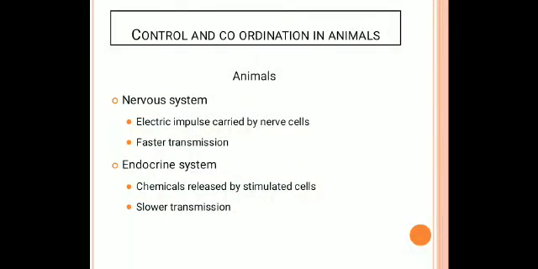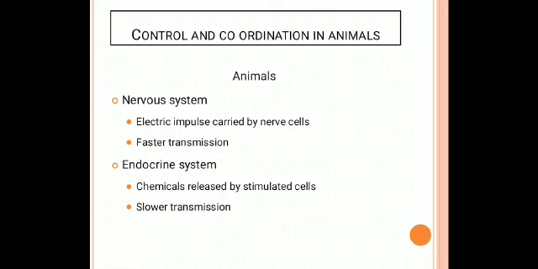Good morning, students. Today we are going to discuss control and coordination in animals. Control and coordination mainly happen with the help of the nervous system and the endocrine system. The nervous system produces electric impulses, or nerve impulses, that are carried by the nerve cells. It is the faster way of transmission. If you touch any object, we can feel it very easily because of this faster transmission.